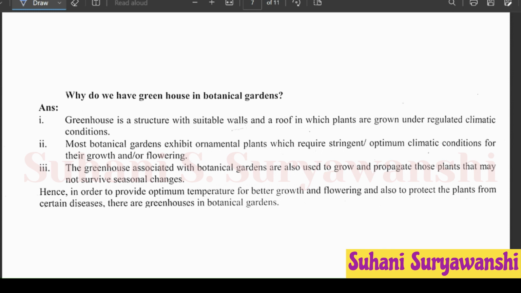The greenhouse associated with botanical gardens are also used to grow and propagate those plants that may not survive seasonal changes. And hence, in order to provide optimum temperature for better growth and flowering, and also to protect the plants from certain diseases, there are greenhouses in botanical gardens.